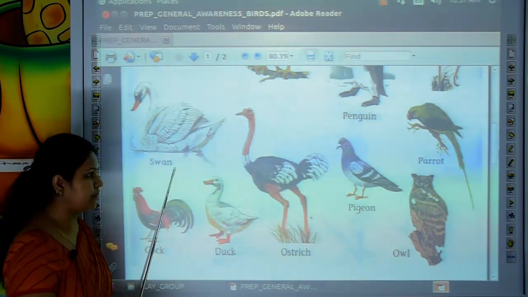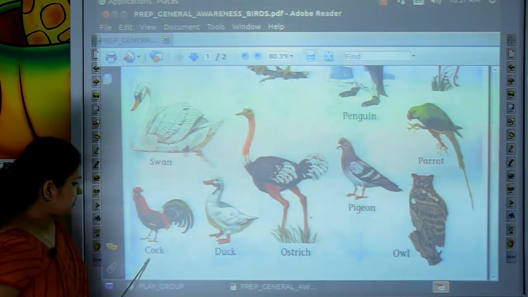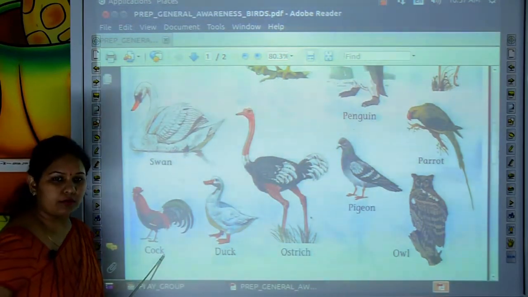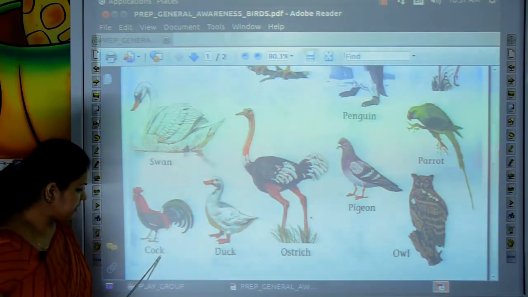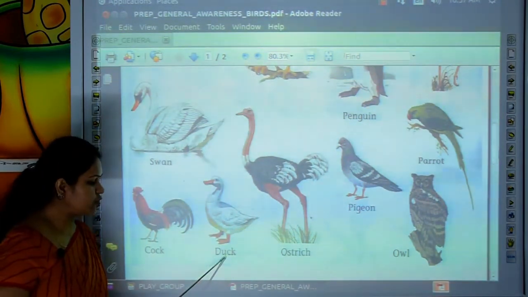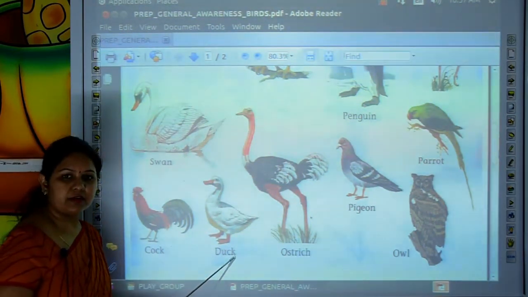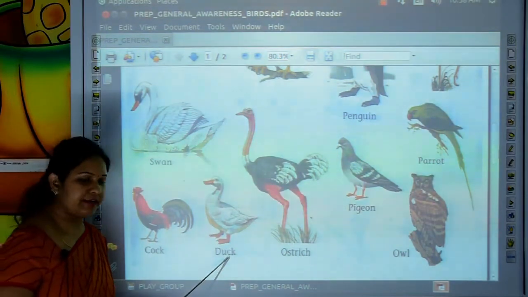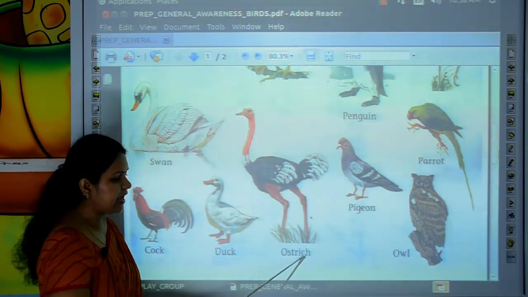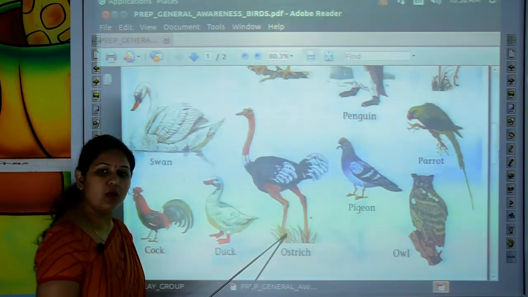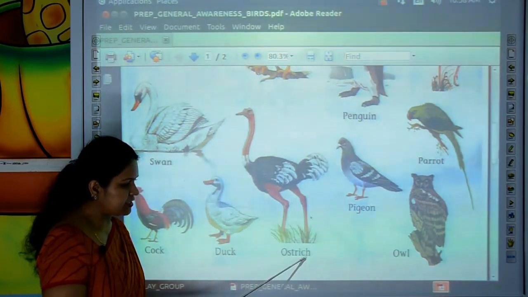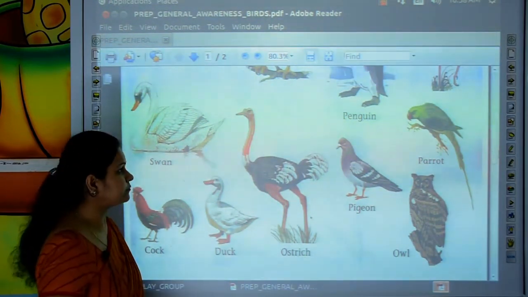This is cock. C-O-C-K. Cock. This is duck. D-U-C-K. Duck. This is ostrich. O-S-T-R-I-C-H. Ostrich.